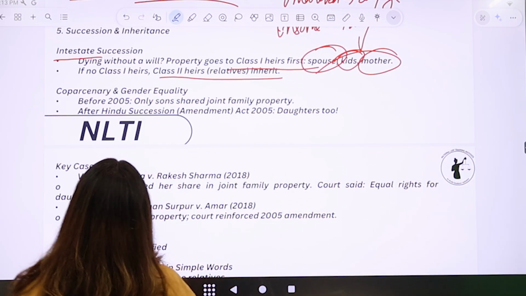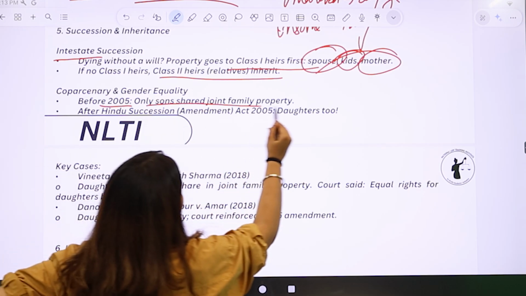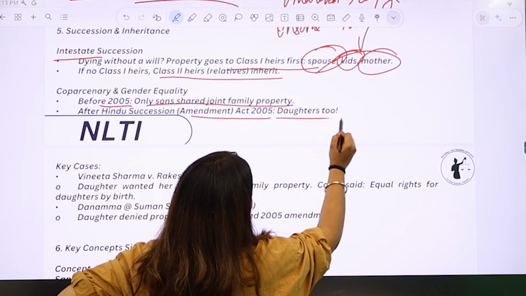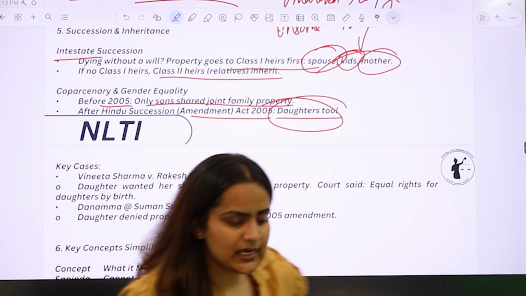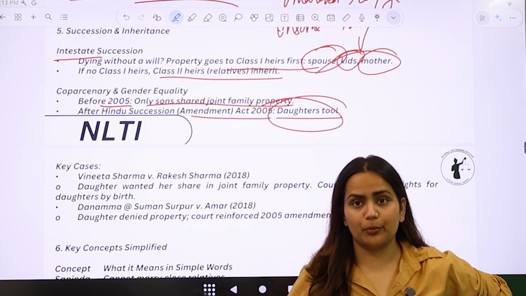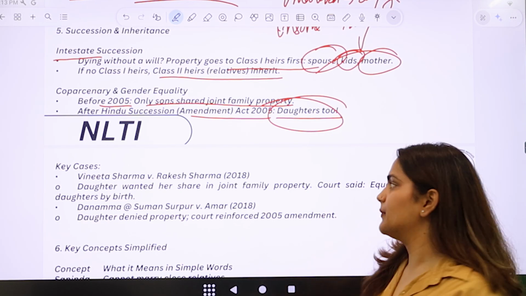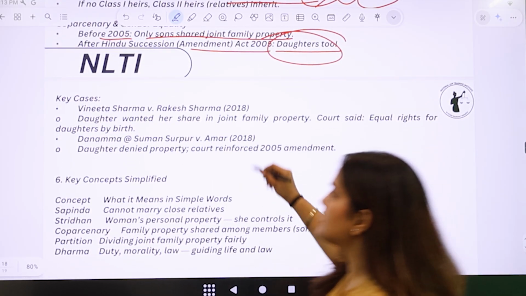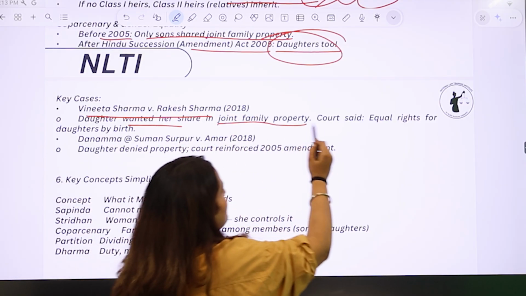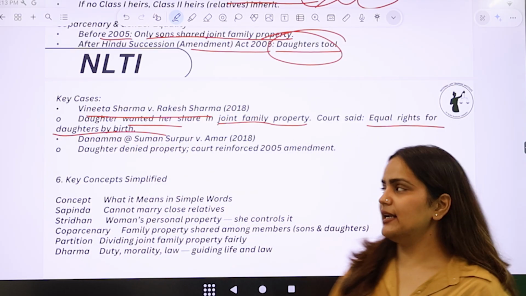Then, coparcenary and gender equality. So here, before 2005, only sons shared joint family property. But after the Hindu Succession Amendment Act of 2005, daughters too can do so. That is, a daughter can ask for her share in the undivided Hindu family property, joint family property, and she can take her share in the joint family, right? This was the case of Vinita Sharma versus Rakesh Sharma, wherein it was decided that daughters wanted her share in the joint family property and equal rights have to be given to the daughters by birth, right? I hope this is clear.